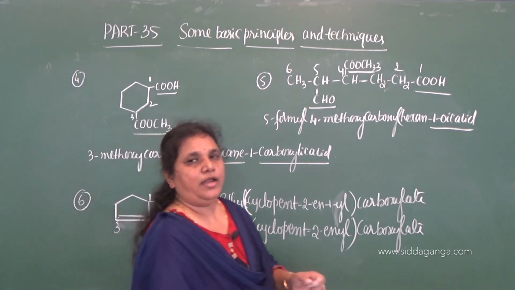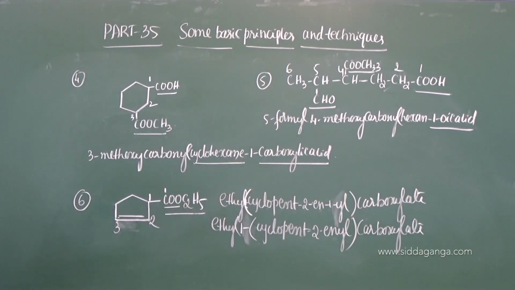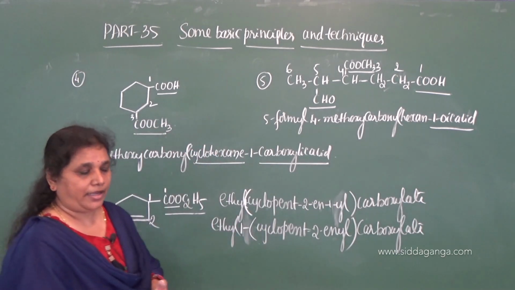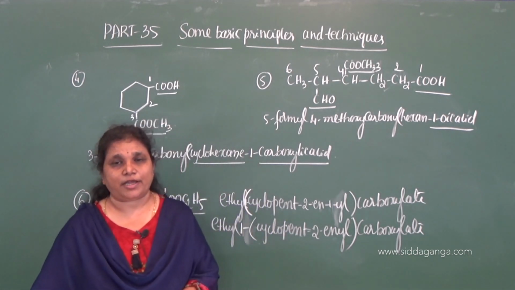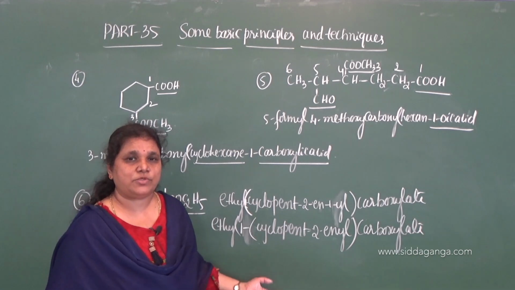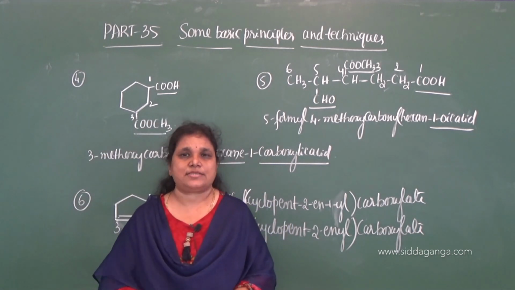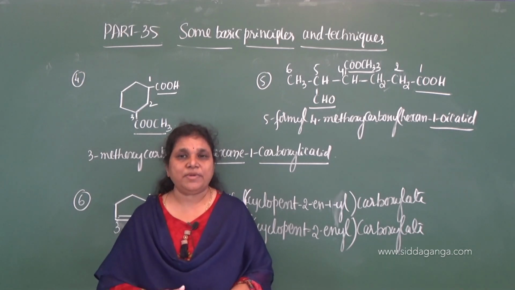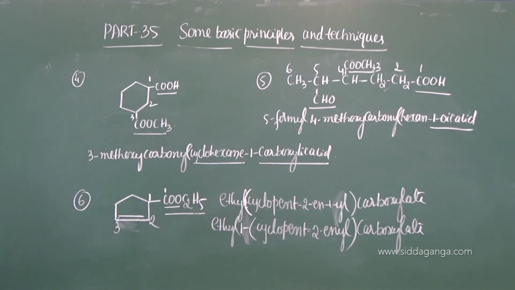So there are differences in naming polyfunctional aliphatic compounds and alicyclic compounds, where we need to use the special secondary suffix and the ordinary secondary suffix while naming such compounds. That is very, very important, and let us move on to a few more examples for this.